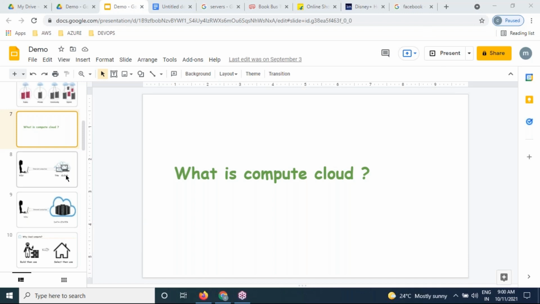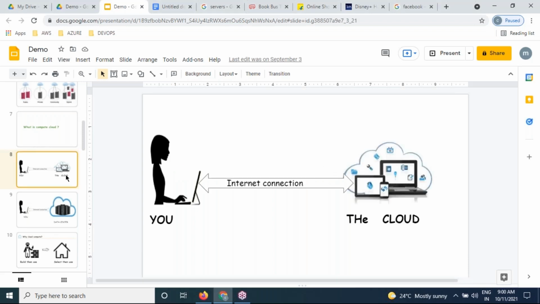Like AWS is a cloud provider, Azure is a cloud provider, Google is a cloud provider, and many more. But any cloud provider should follow these rules and regulations. But what is the cloud? Being able to access remotely placed resources over the internet from a laptop is nothing but the cloud.